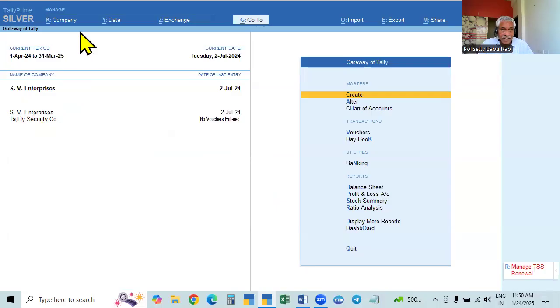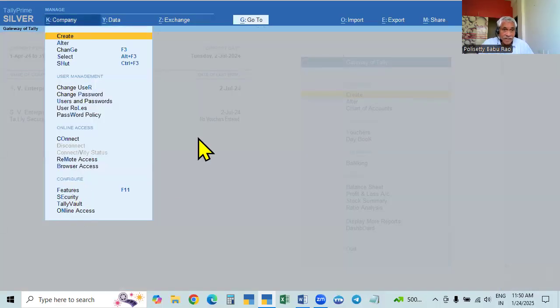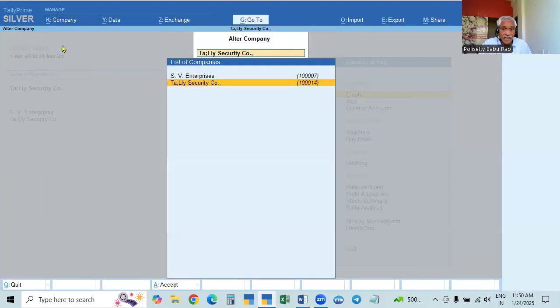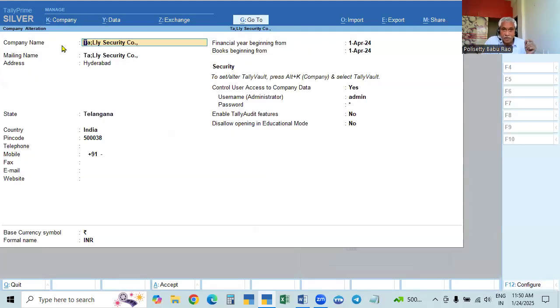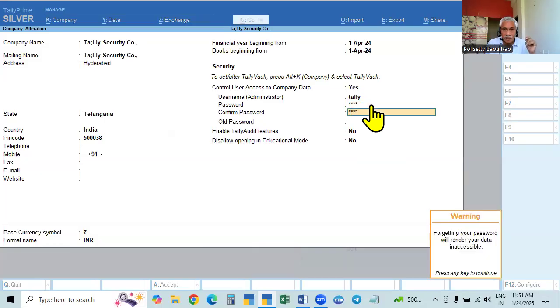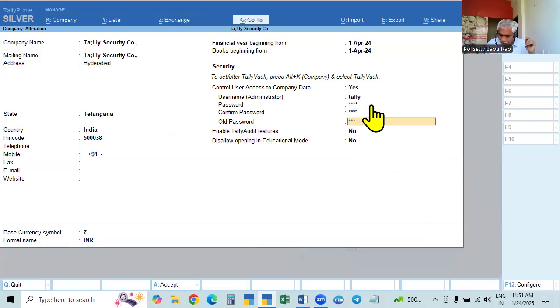Here, what we did in the security option, in this case I will do in the alteration page instead. Okay, here it will go. Here also, what we can do is, here it says admin, so there we change it to Rao. Here I change it to tally. And the new password I will give you is 2222. And the old password, we will give 1234. I think it is given.